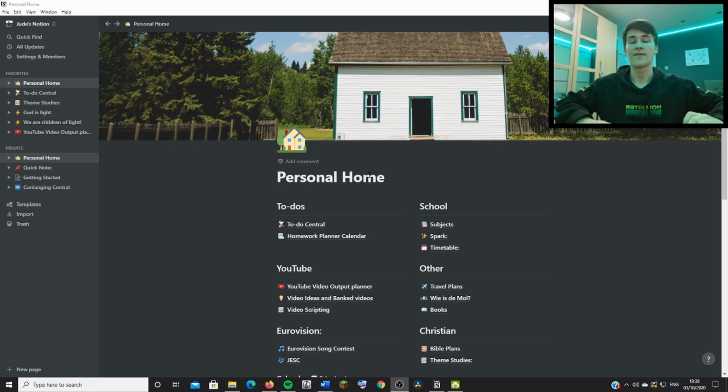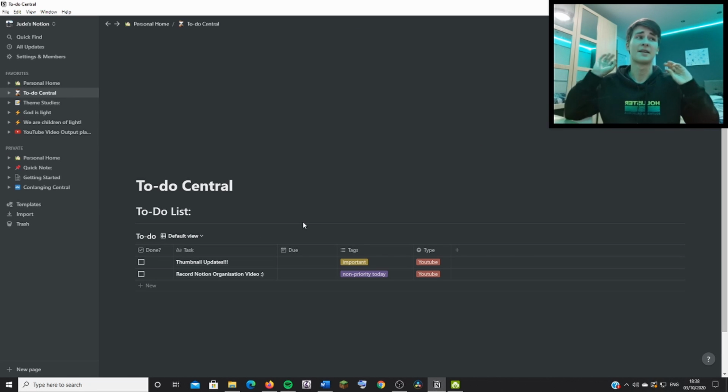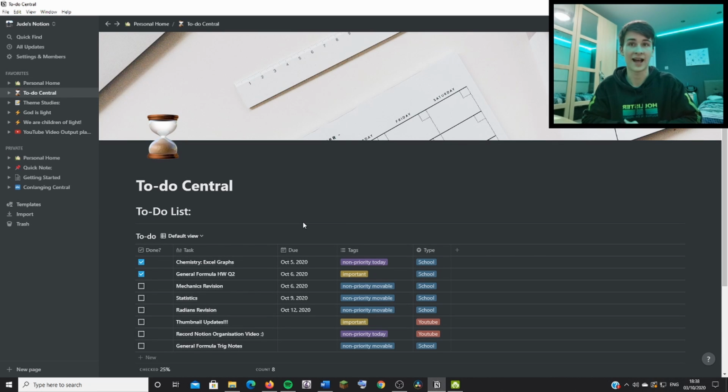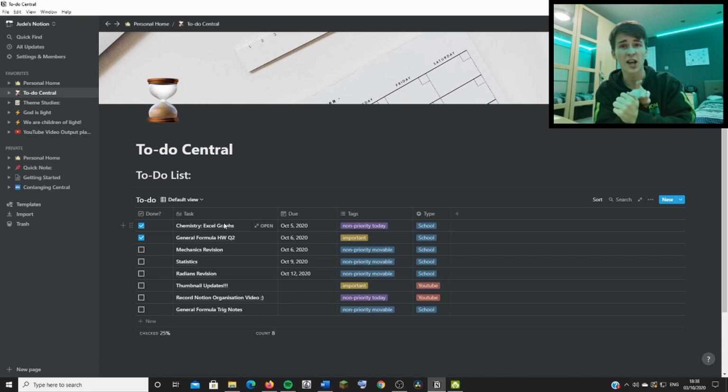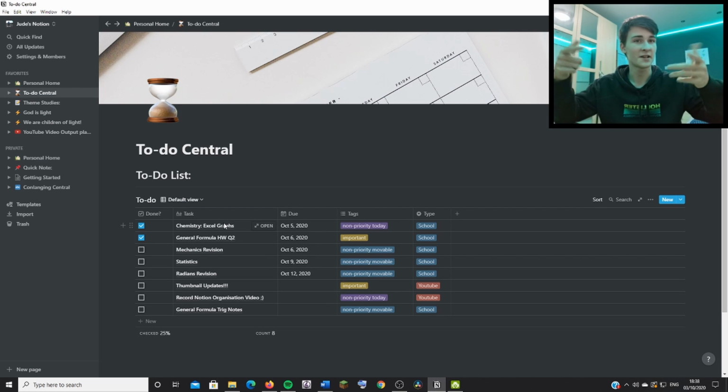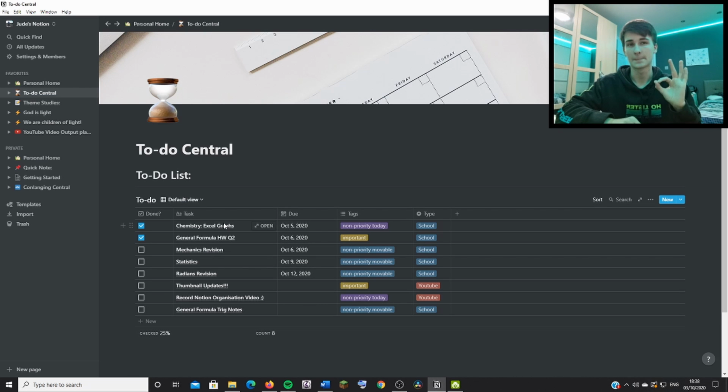So, if I come home from school and I'm going, what am I going to do today? To-do central in my to-do list section, I mean, has it all. So let's just see some of the things that I have to do. Chemistry, Excel graphs, done. General formula homework, done. I have some mechanics revision to do, statistics revision to do, radians revision to do, some thumbnail updates, record this video, non-priority today, that's what we're doing, and then general formula trigonometry notes.